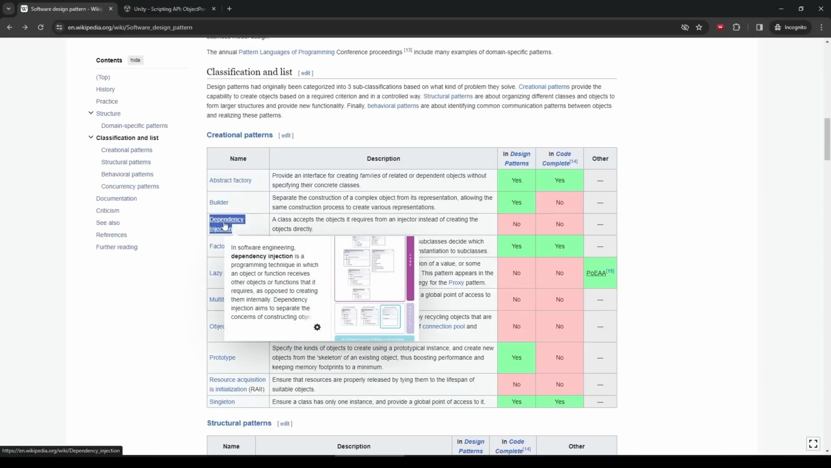Then dependency injection. This is an excellent pattern for testing your programs. This one uses interfaces quite heavily. It's one of the main reasons why interfaces are really excellent. You can inject different types of objects as long as they implement a common interface.